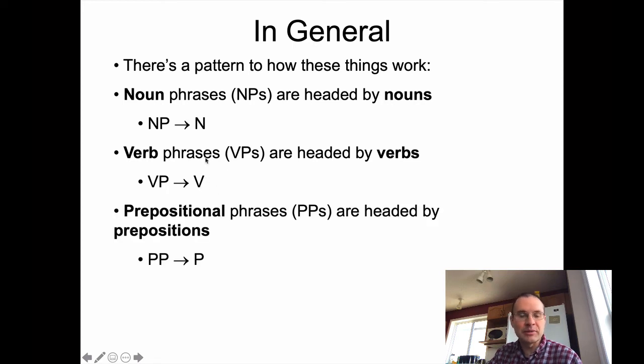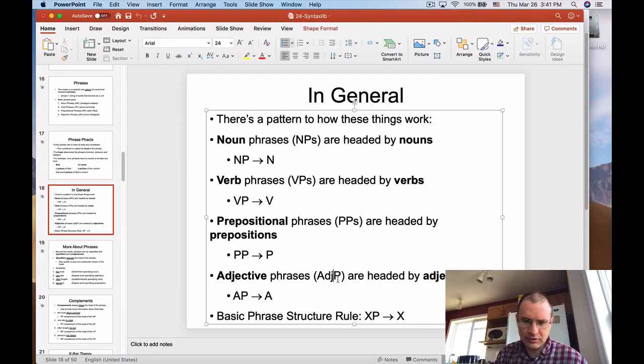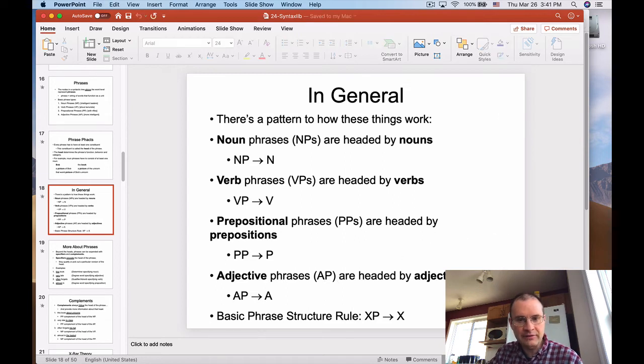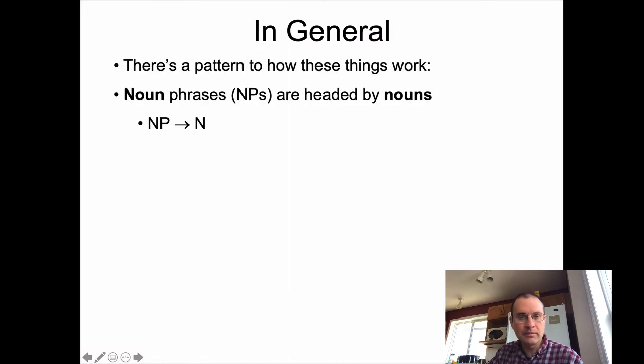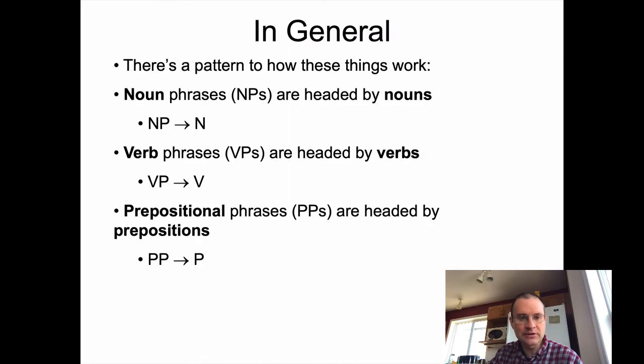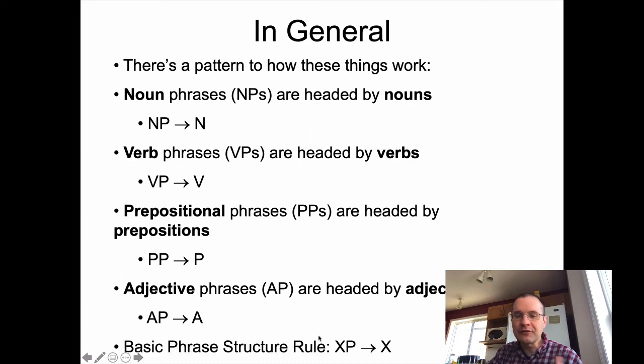Prepositional phrases are headed by prepositions. Adjective phrases are headed by adjectives. I'm going to change this before I post these and just say AP. In theory, you could have an adverb phrase, but we don't see them very often, and I'll just say AP denotes an adjective phrase because that's how we'll see it in the trees we draw. But there's a basic phrase structure rule that any general phrase, an X phrase, is going to be headed by whatever that X is.